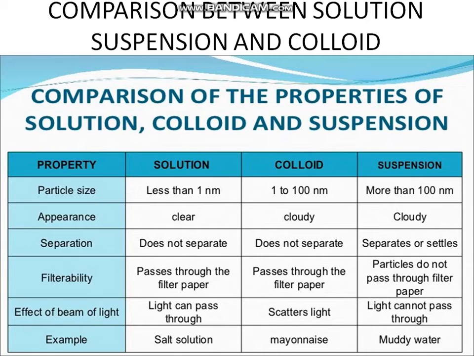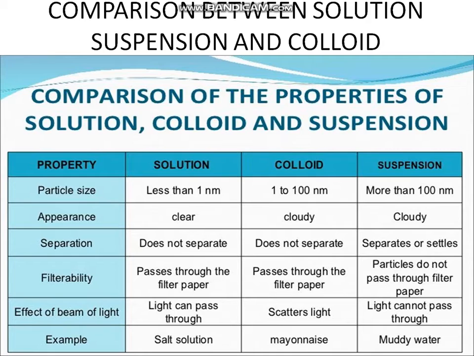Filterability: whether they can pass through the filter paper or not. In case of solution, the particle size is small, so they can pass through the filter paper. In case of colloid, the particle size is smaller than suspension but greater than solution, 1 to 100 nanometers, so they can also pass through the filter paper. The size of particles in case of suspension is greater, that's why they cannot pass through the filter paper.